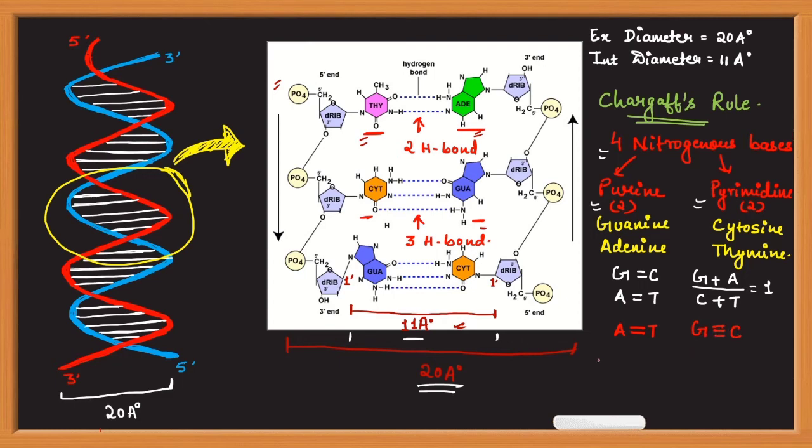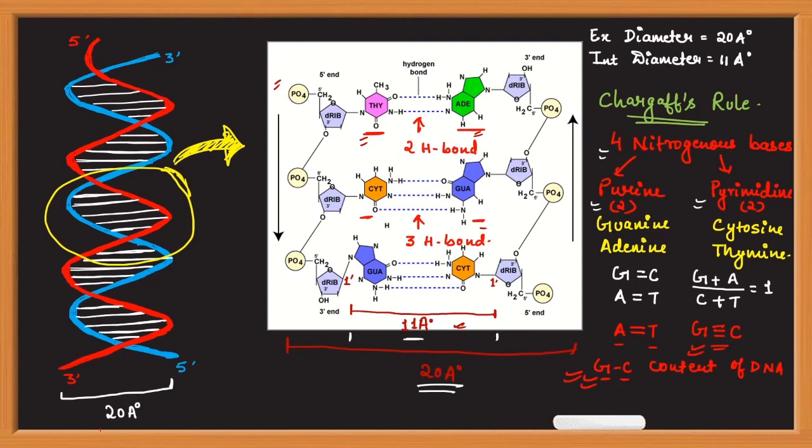So whenever we talk about GC content of DNA, you can find different questions regarding GC content in different entrance examinations. So GC content of DNA defines the stability of DNA. The more the GC content, the more stable the DNA is, because between guanine and cytosine there are 3 hydrogen bonds, which in comparison to adenine and thymine is a stronger bond. Between adenine and thymine there are only 2 hydrogen bonds. So GC content also explains the stability of DNA.